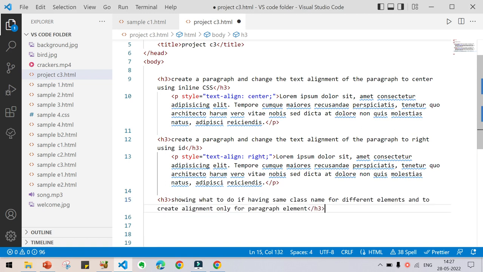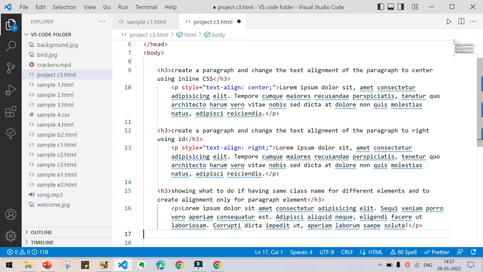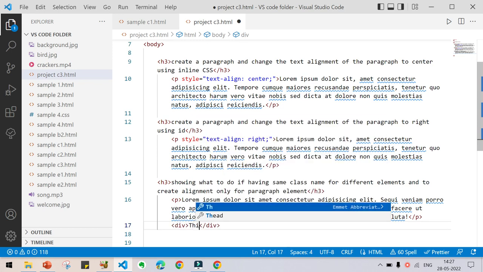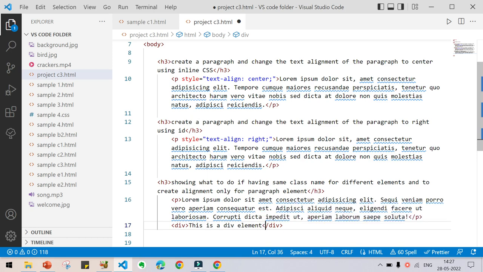Now what we are going to do is insert a paragraph. Just type P and enter and type lorem, and the second thing I am going to do is create a div here by typing div and pressing enter, and I am typing this is a div. Like that I am going to give text.